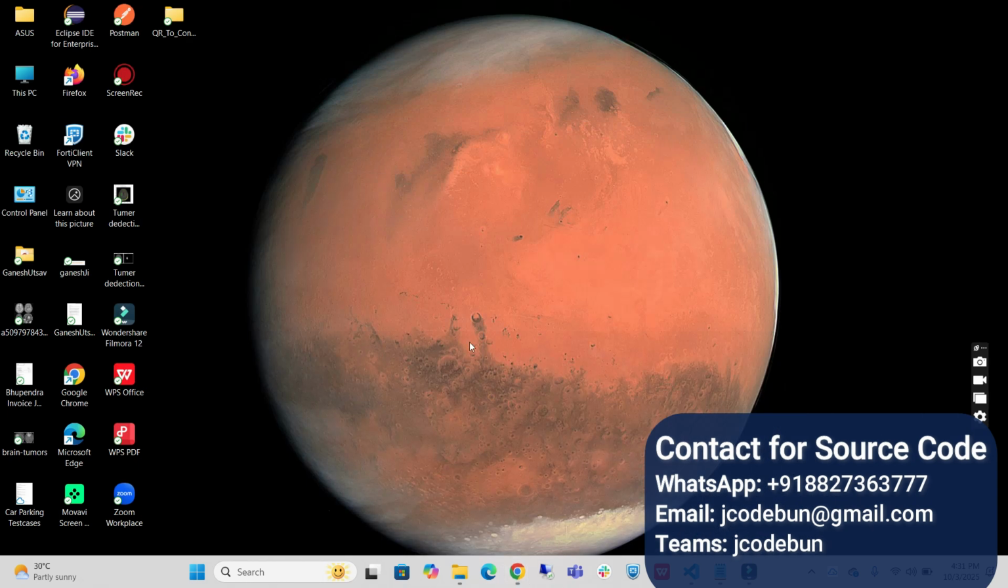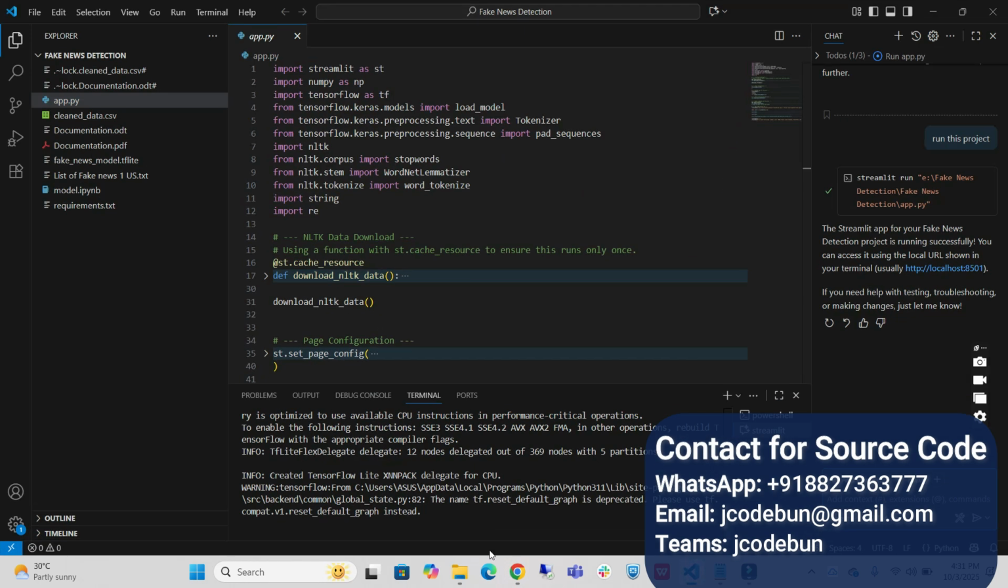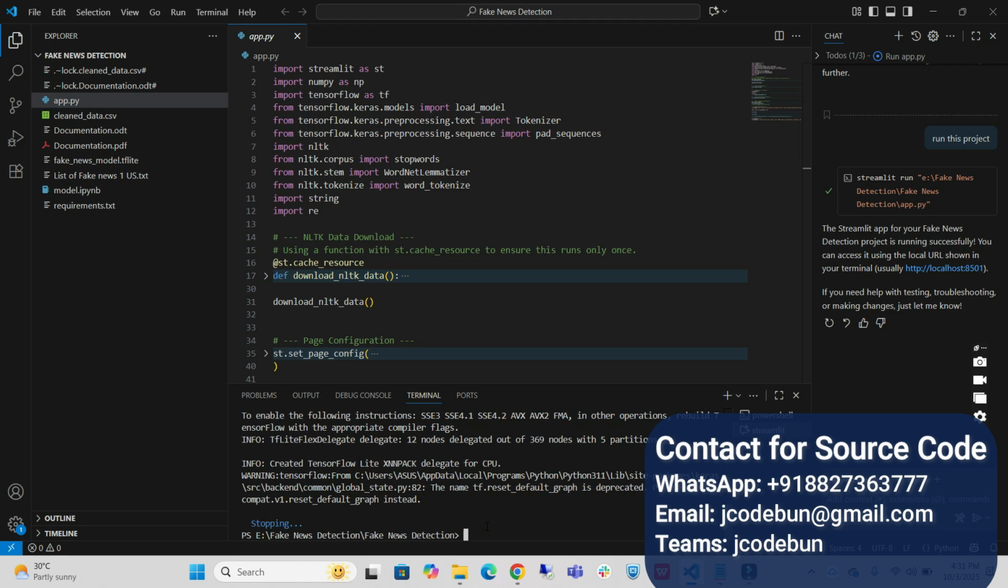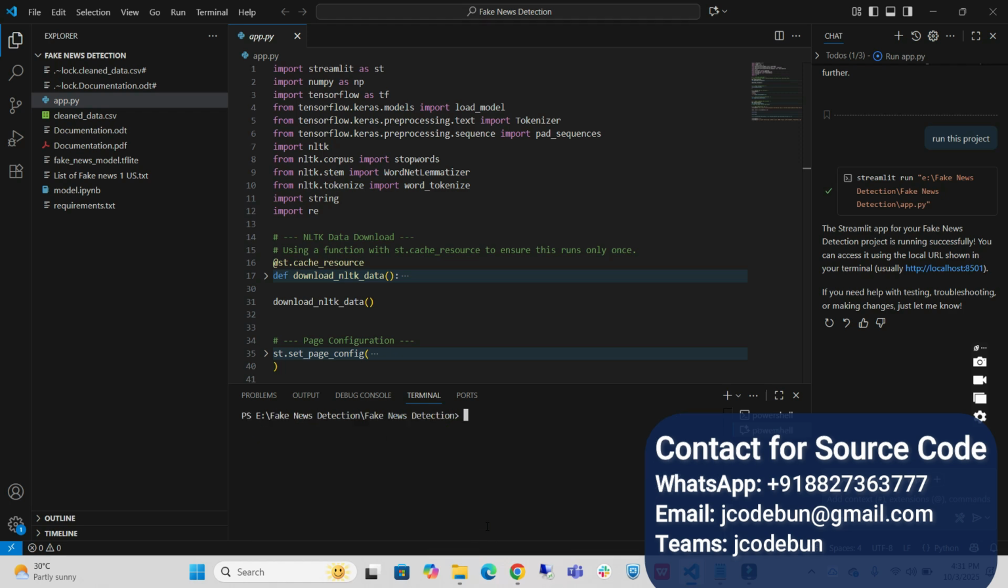And let's move to our Visual Studio Code and run the application. In my case, it's already running, so I'm going to stop the server for now and rerun it.